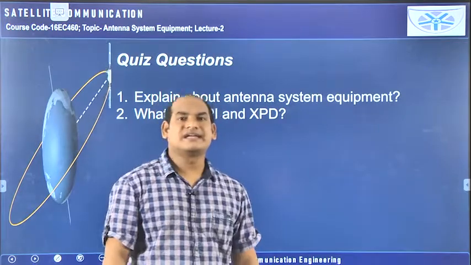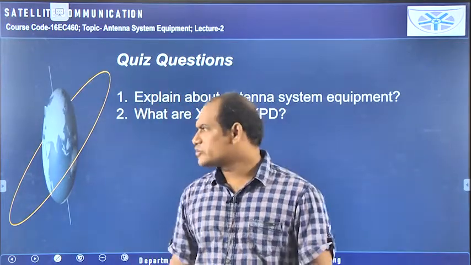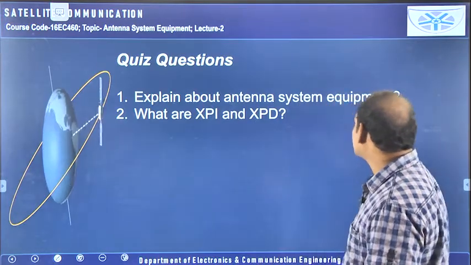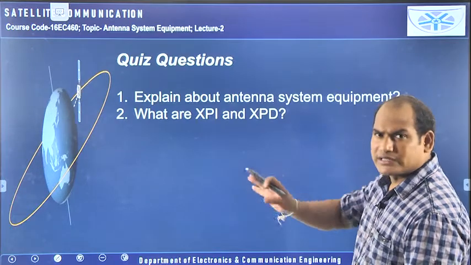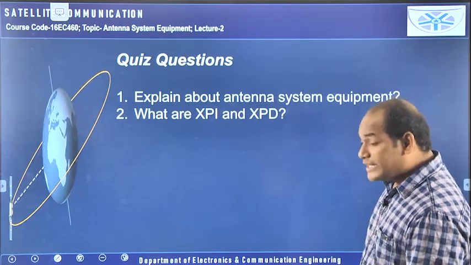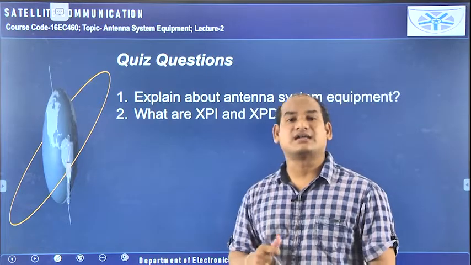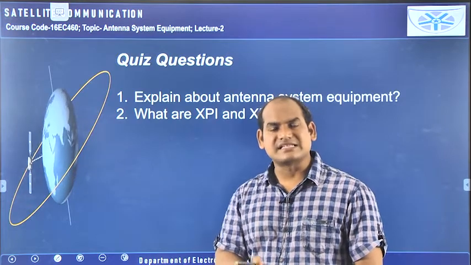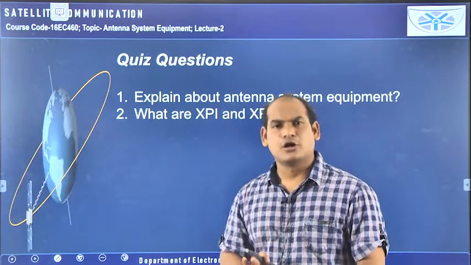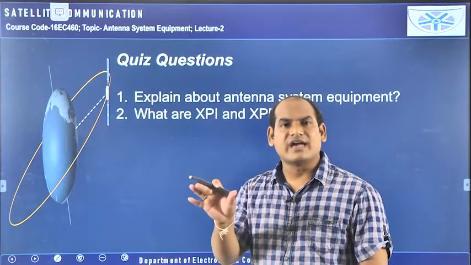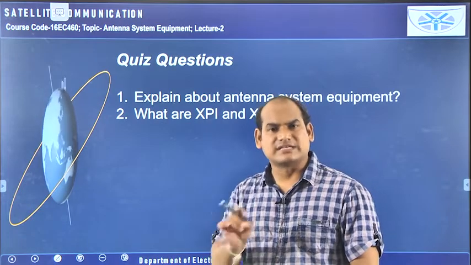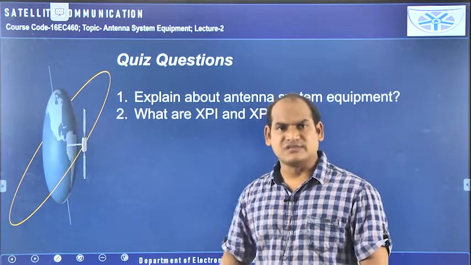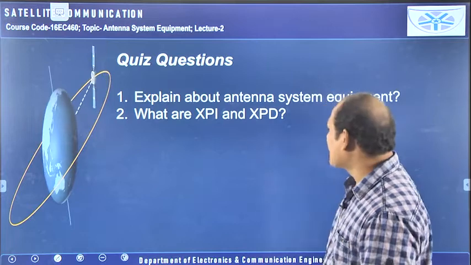With this we have completed the antenna subsystems, and these are the quiz questions you can answer by listening to this lecture. Explain about antenna system equipment, whatever I told you, the total thing you can write here. You need to write the necessity of antennas in satellite communication. One thing you need to remember: for any wireless communication, antennas are essential. You should start with the block diagram where the transmitting antenna is connected to the transmitter as the last stage, and the receiving antenna is connected as the first stage of the receiver. Then you can start writing that answer.